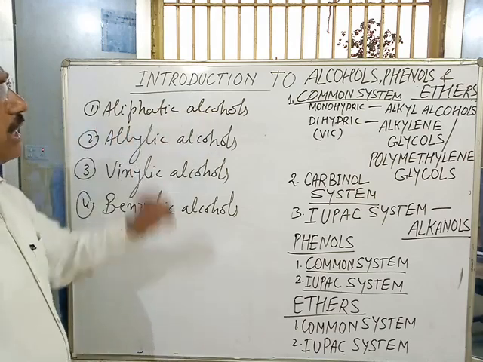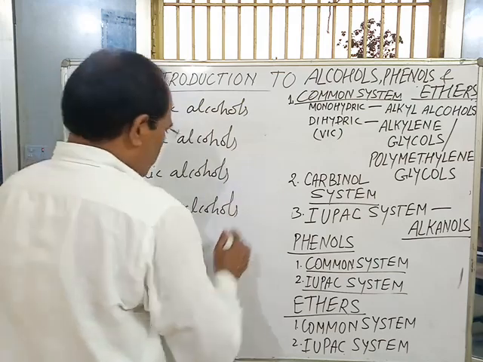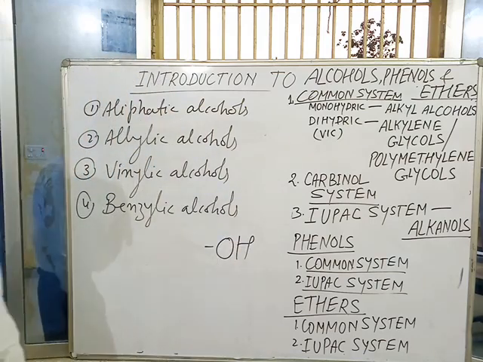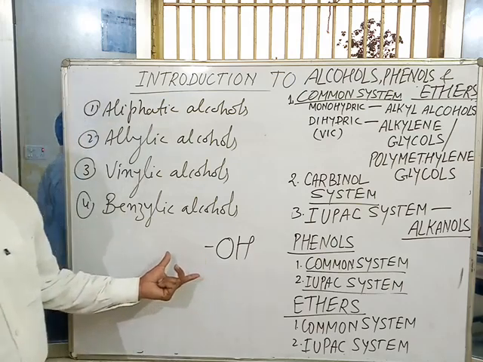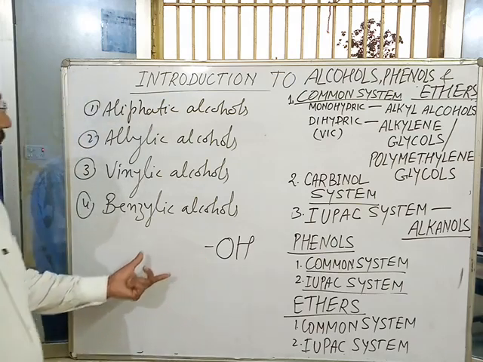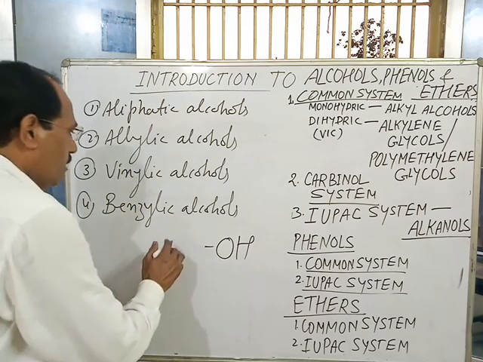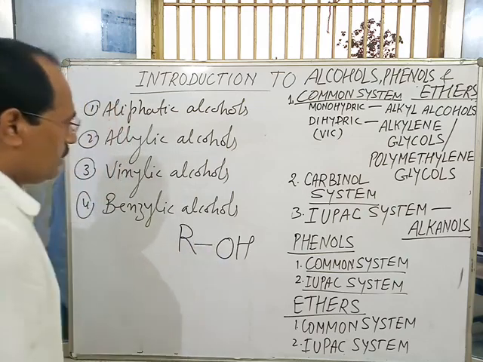In case of aliphatic alcohols, the hydroxyl group, the OH group, is directly attached to a saturated aliphatic hydrocarbon chain, and all the aliphatic alcohols are generally represented as ROH.